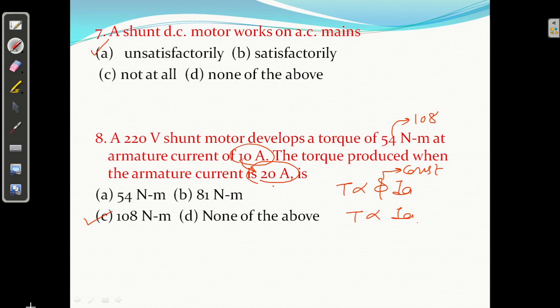Torque is proportional to flux into armature current. And what is the flux? Constant, in case of a shunt motor. So torque is proportional to Ia in case of a shunt motor. If the current is doubling, then torque will also be double, 108 Newton meter, right?